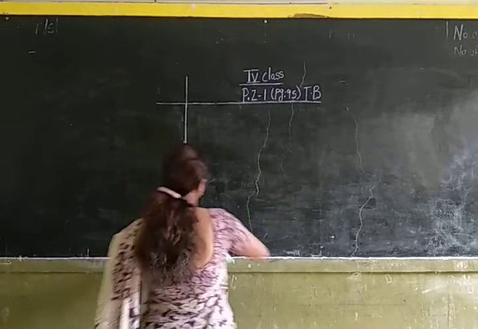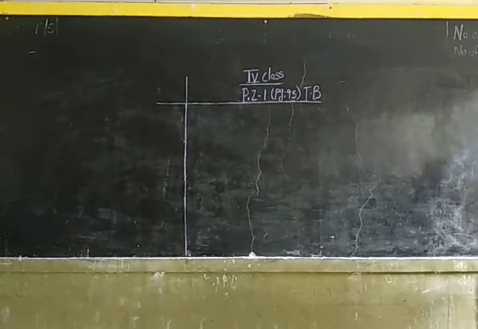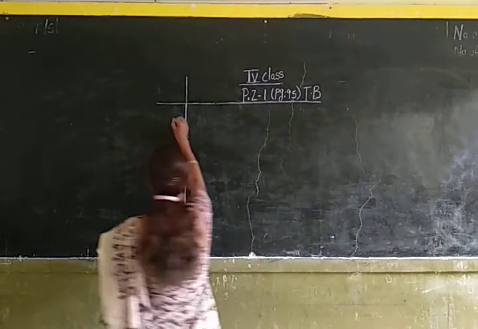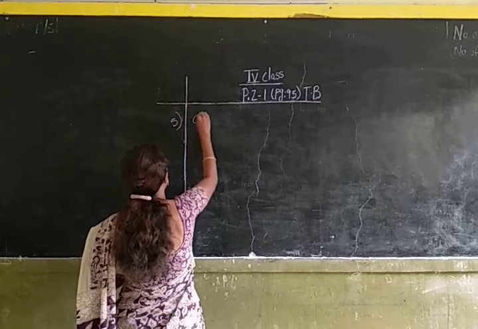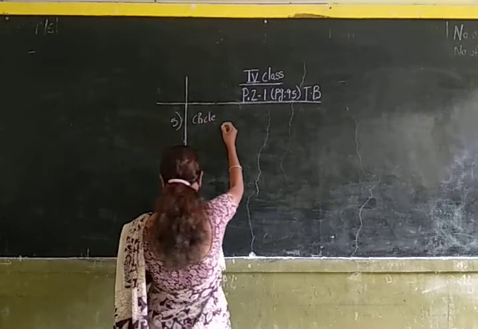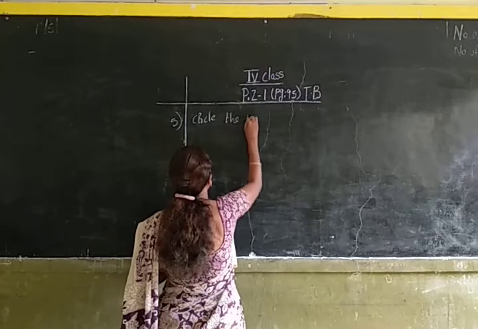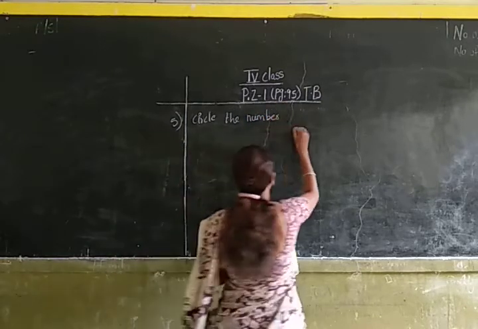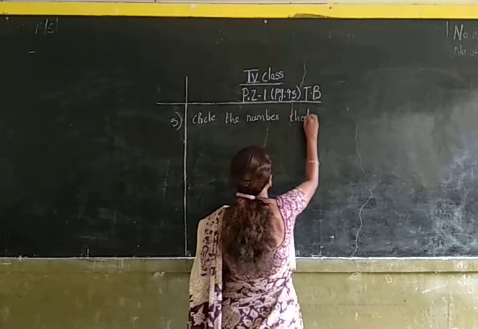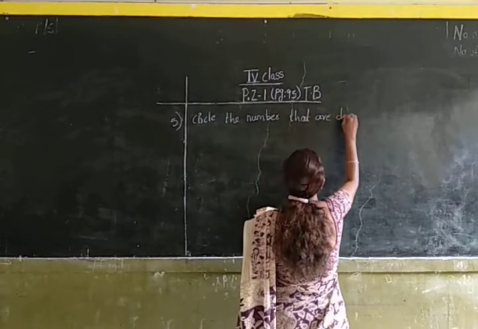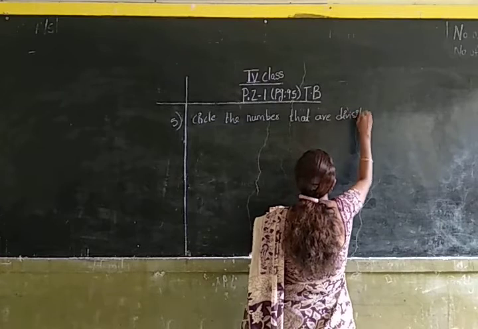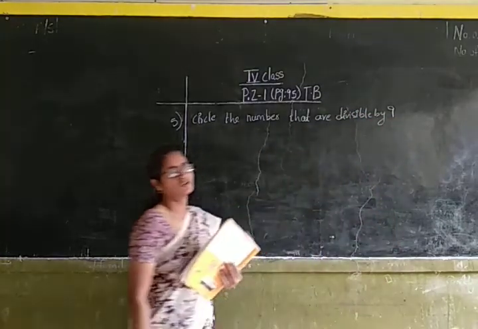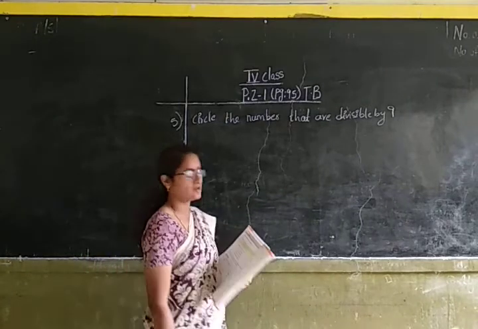Now let us do the fifth sum. Circle the numbers that are divisible by 9. Okay, children. Now you have to find out whether the given numbers are divisible by 9 or not.